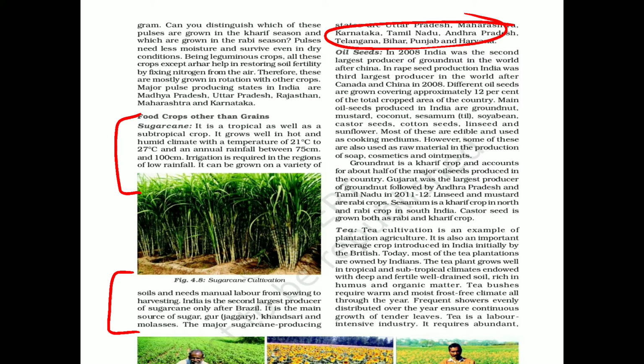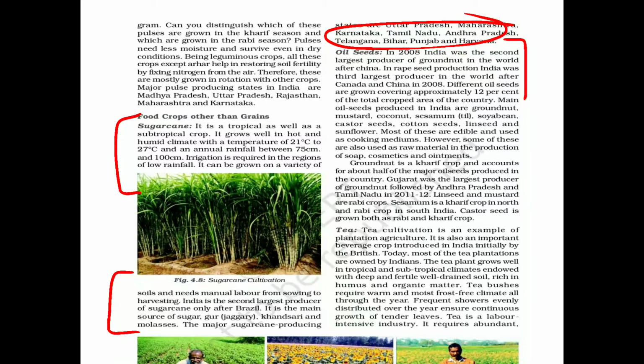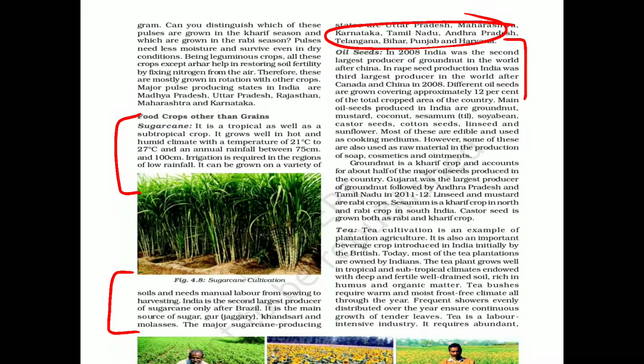It is also given that in 2008, India was the second largest producer of groundnut in the world after China. Fine. And in rapeseed production, India was the third largest in the world after Canada and China. These factual data, I would say, remember them. Remember them, children, and gradually, after so many readings, that will get embedded in your mind, because that can come as a 1 mark question. So different oil seeds are grown. We have more or less 12 to 15% of the area covered with oil seed cultivation.